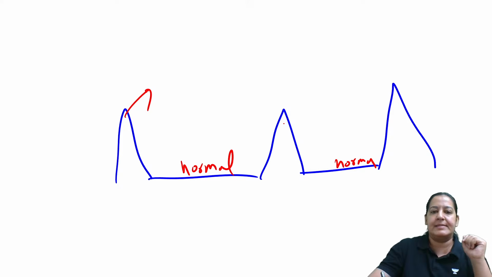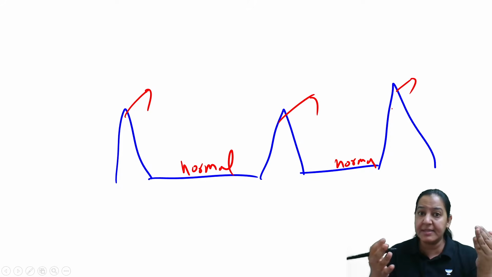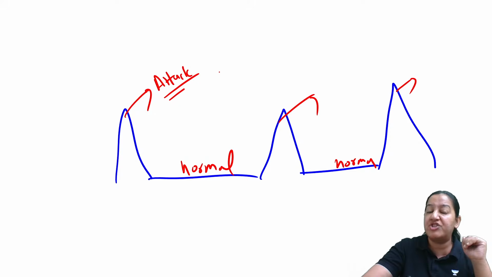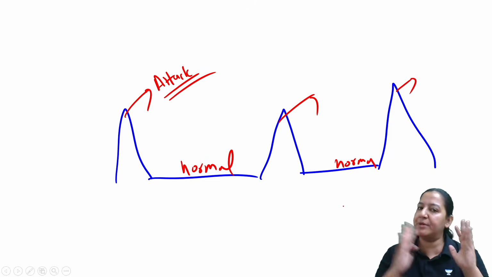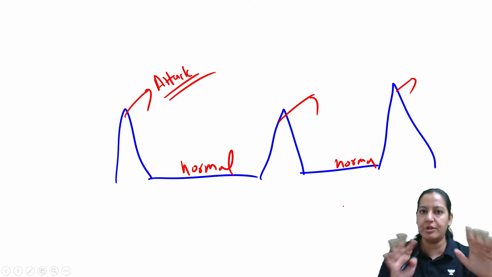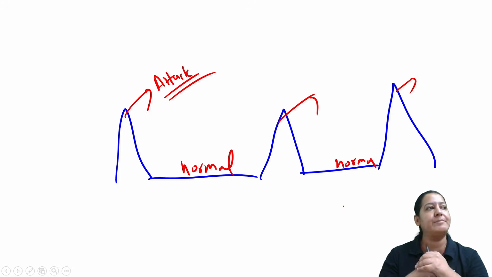These are the attacks. So angina is a disease which comes in attacks. At the time of attack, the patient has chest discomfort, and otherwise, between two attacks, the patient is absolutely normal. That is the disease angina. I will tell you the pathogenesis, why it is happening, and I will tell you the types also. First, give me a thumbs up. Have you got it?